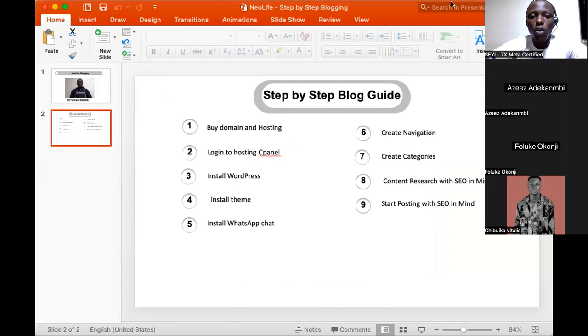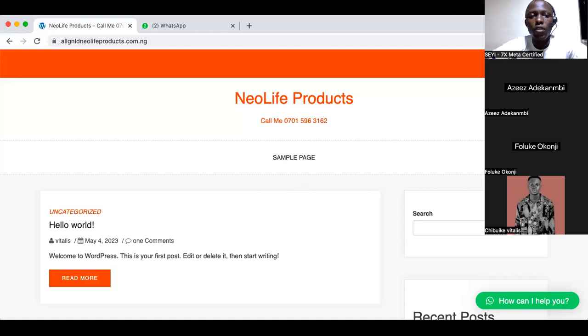The first thing we are doing right now is we are going to create navigation. Or let me do category first before navigation. So let's see how we can move first.